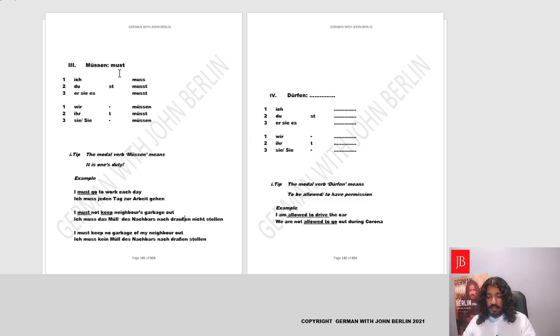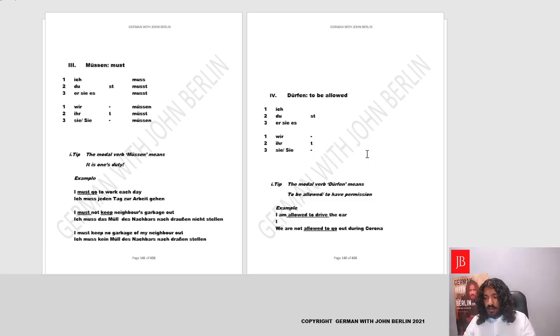Now we finished the first three verbs which look like in the English language: can, should, and must. Now we'll be doing the verb dürfen, which is not there in English. It means to be allowed. Let's write the meaning: to be allowed. It could be interpreted like it's to have permission. So I'm allowed to drive the car. Let's write it here. So we'll first conjugate, which I totally skipped.